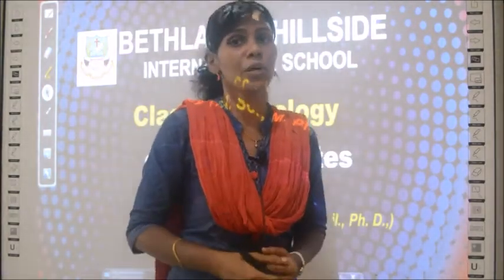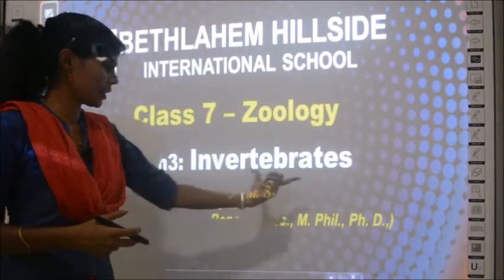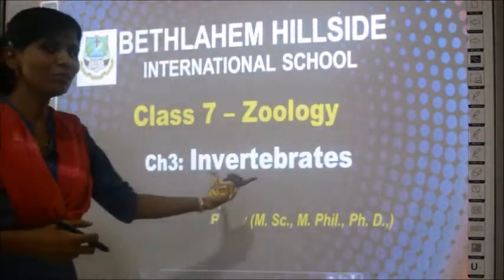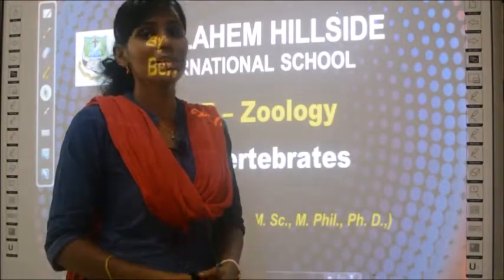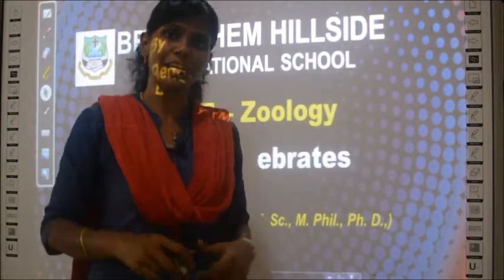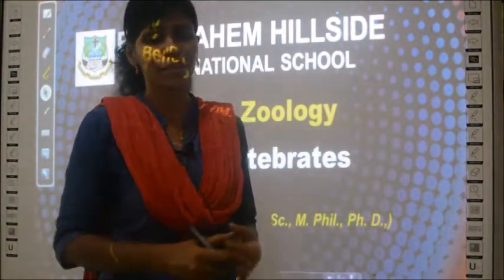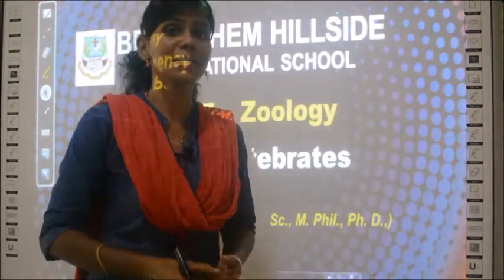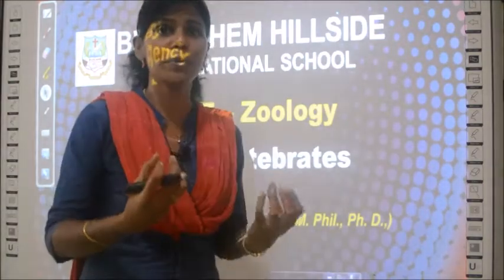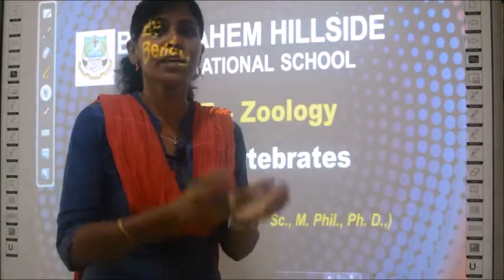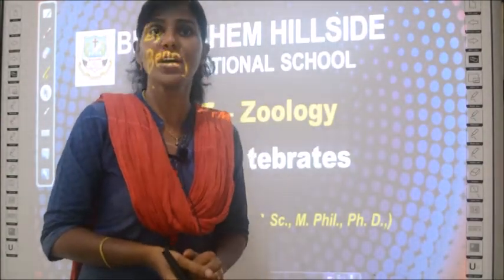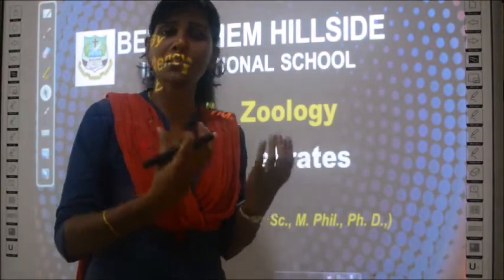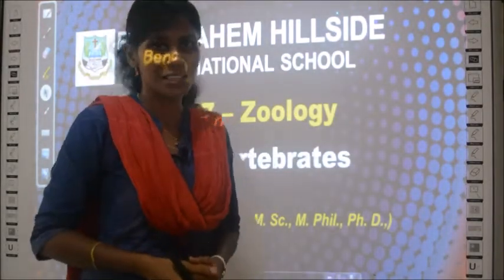In this class we are going to study in detail about invertebrates. In our previous class we had just studied the outline, the chart of the classification of invertebrates. So in this class we will be studying the properties or characteristics of each group of invertebrates. You have classified invertebrates into 8 groups, right? So about the characteristics of each group we will study today.